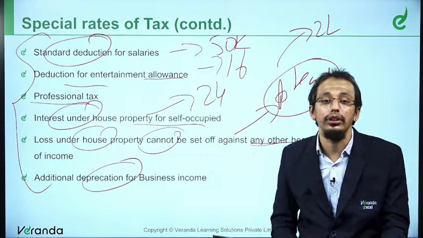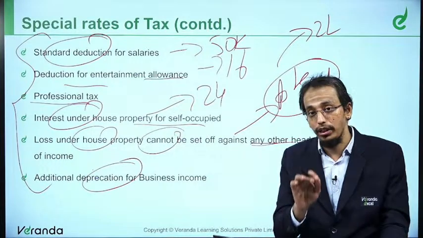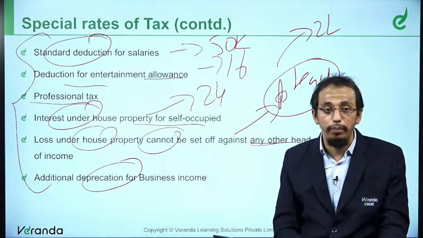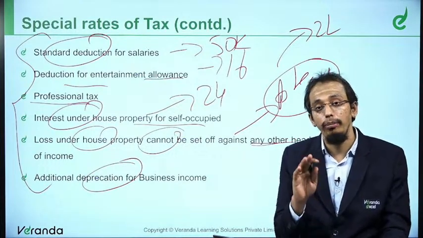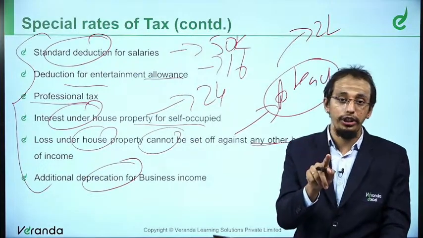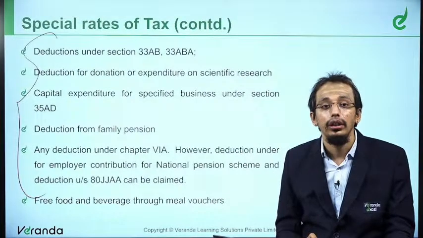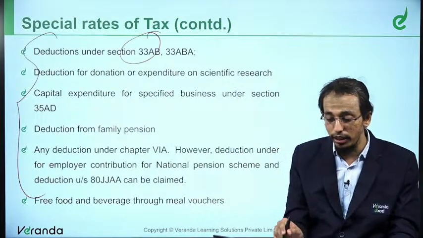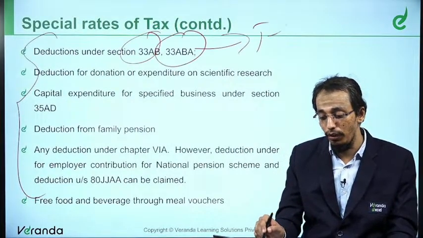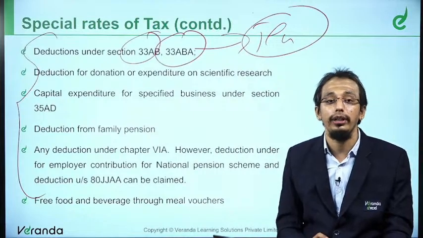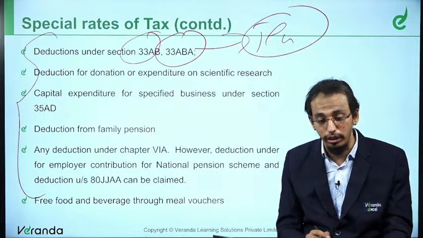Additional depreciation for business income. If at all you are a manufacturer, you will be eligible for additional depreciation on plant and machinery. Normal depreciation you are eligible for, additional depreciation not eligible. Then continuing, section 33AB and 33ABA, that is for tea, coffee, rubber, site restoration, all those things you cannot claim.